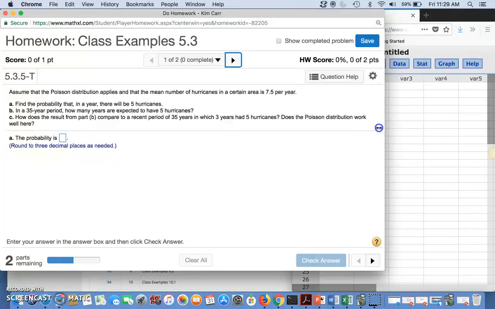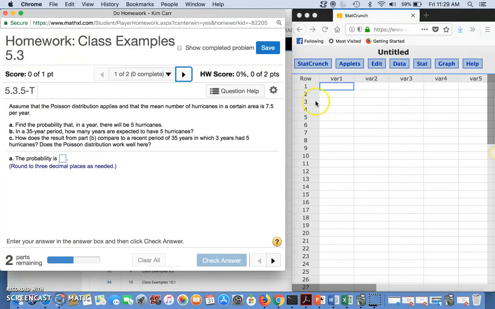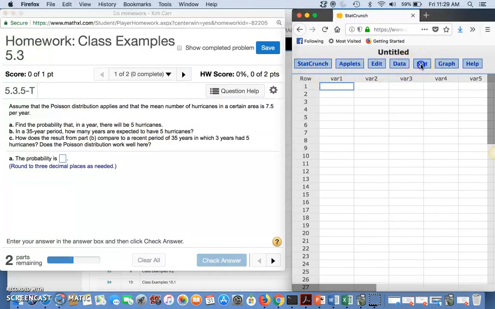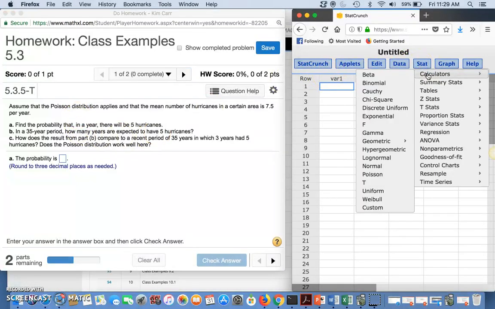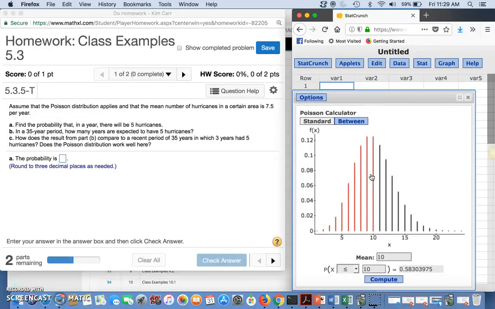If we go to Stat and go to Calculators, and we're looking for Poisson this time, there it is. Now let's see what it asks for.